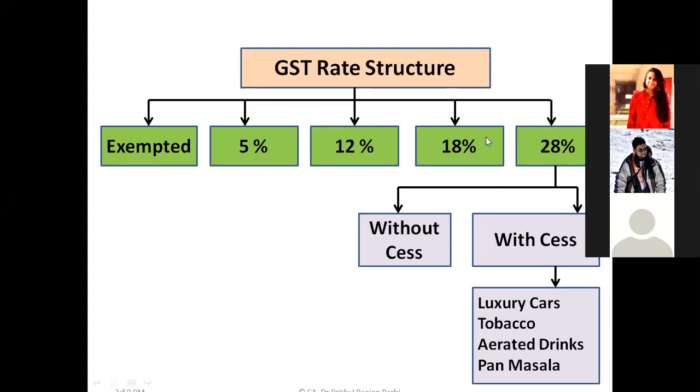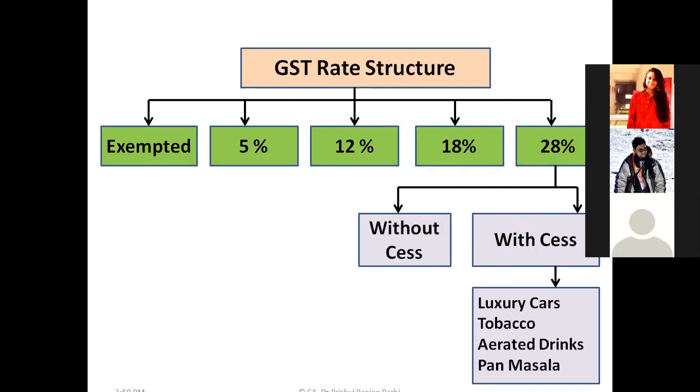Roughly around 41 or 42% of the total items are covered under the 18% category. Some luxury items are covered where 28% tax is levied. On some of these items, there is an additional levy called cess, or compensatory cess or GST cess.